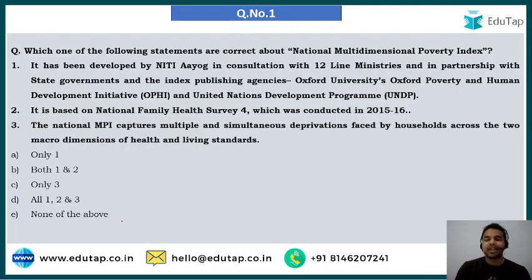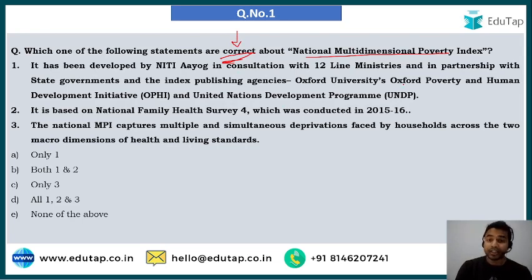And now my dear learners, let's move on to the question, and all of you are requested to answer the question in the comment section below. The question is, which one of the following statements is correct about the National Multidimensional Poverty Index? In order to answer the question, first of all you are required to carefully read what exactly the question is demanding. So here you are required to identify the correct statement about the National Multidimensional Poverty Index.